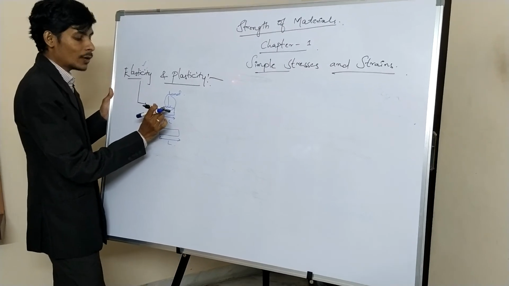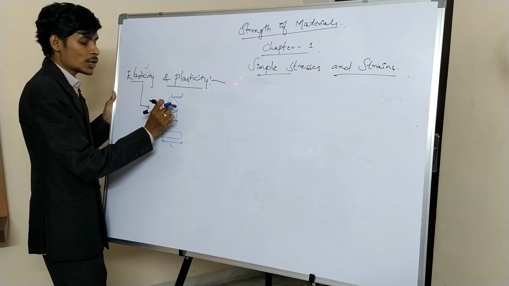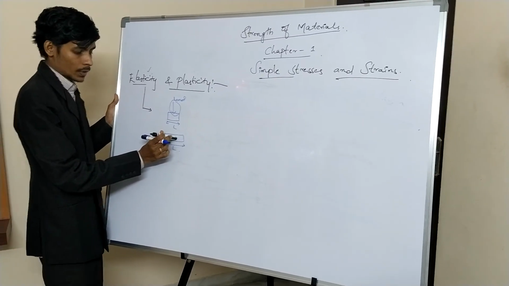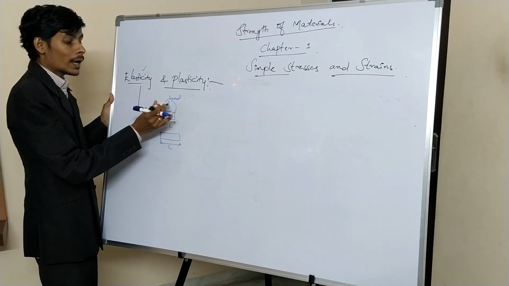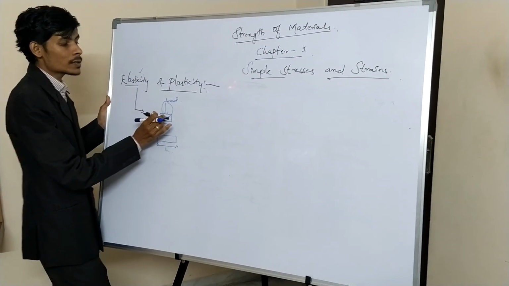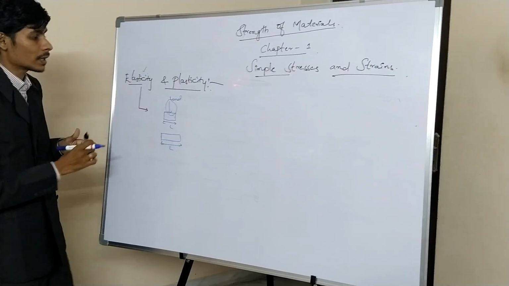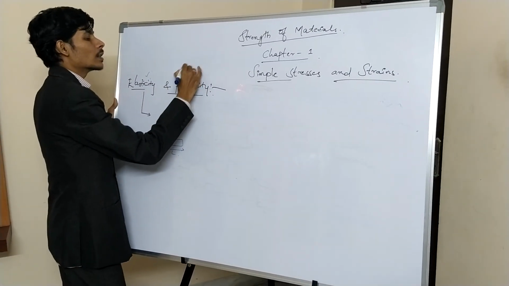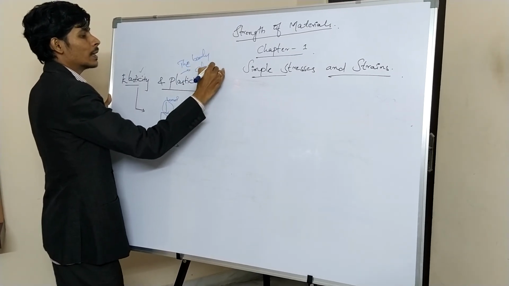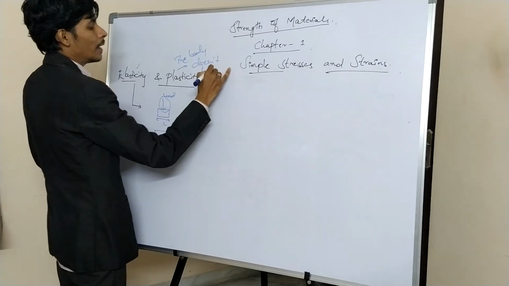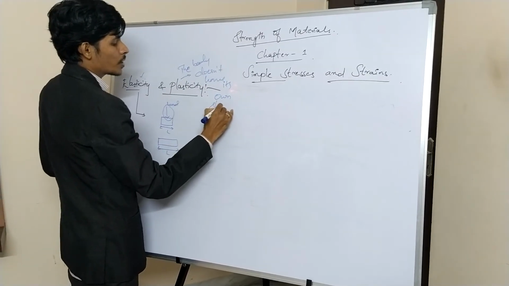Suppose you are taking an object and applying a load. After the application of load, the body deforms. If you remove the load and the body does not get back to its original position, then that type of property is called plasticity. In plasticity, the body does not regain its own shape.